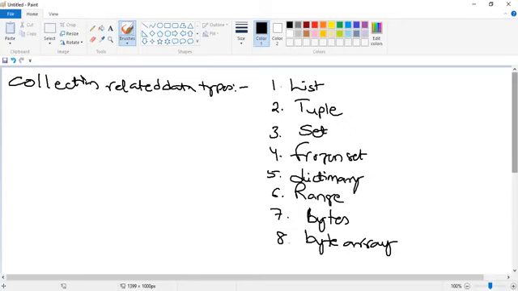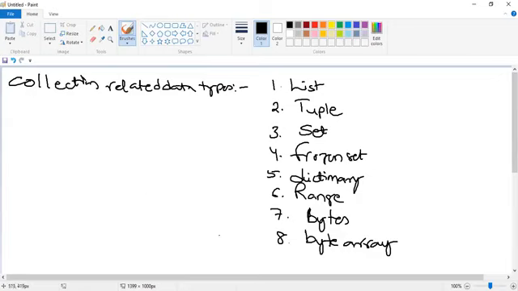These are called collection related data types. Please remember these data types, guys. The basic data types which we discussed in the previous session were integer, float, complex, Boolean, and string. In collection related data types, list, tuple, set, frozen set, dictionary, range, bytes, and byte array can be seen. So we will see the first type of collection related data type, the first one: list.